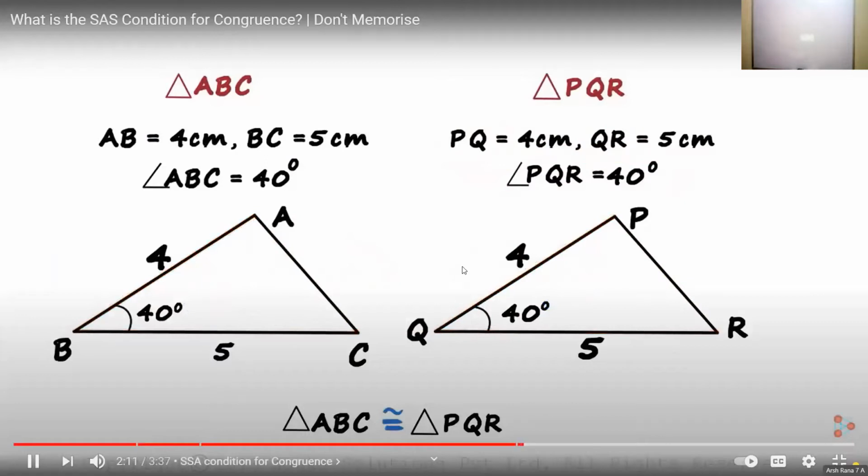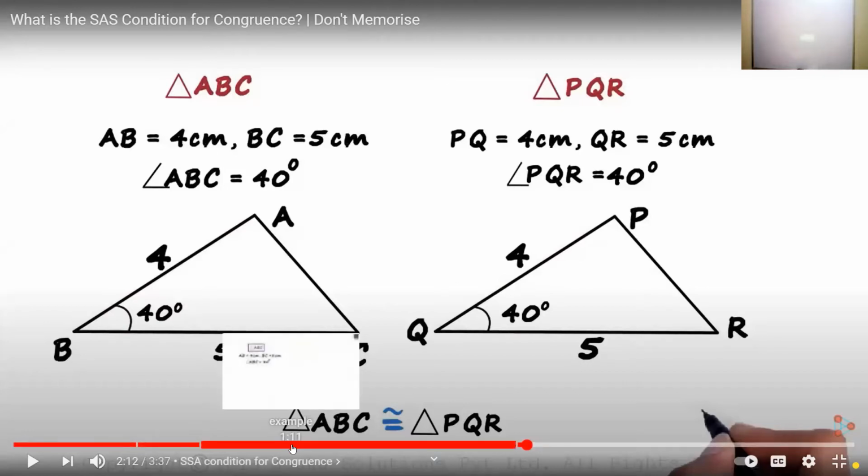This should make you wonder. So what do you understand with this? Can anyone tell me? Sir, we can see the triangles are congruent with the SAS condition, side, angle, side. Yes, if the side-angle-side condition is there, then also we can say that the two triangles are congruent. Both triangles will be exactly the same size and the same shape. So in that condition also we can say that the two triangles are congruent.